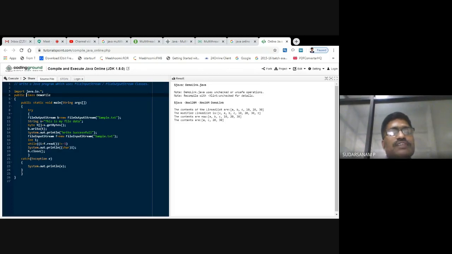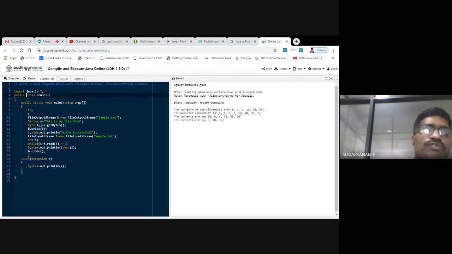So that will be converted to the bytes. That is nothing but every character will be converted to bytes. Once you take that, we'll be storing it into the array. So all the bytes, that is nothing but this is my file data. All these things will be converted to bytes, and that will be stored into the array here.